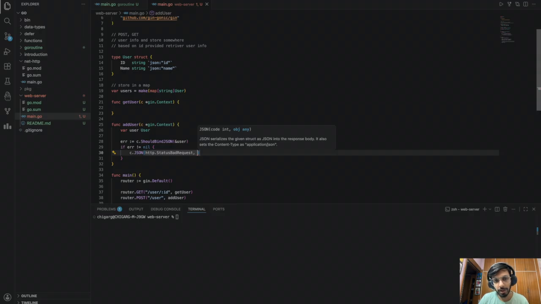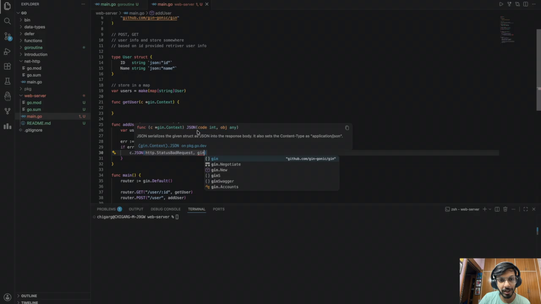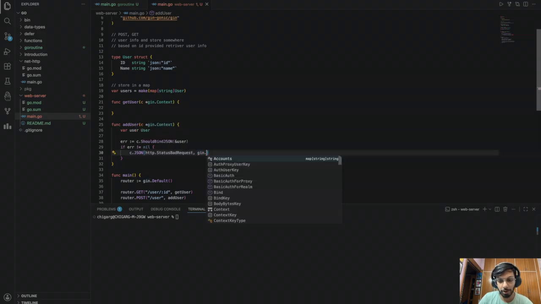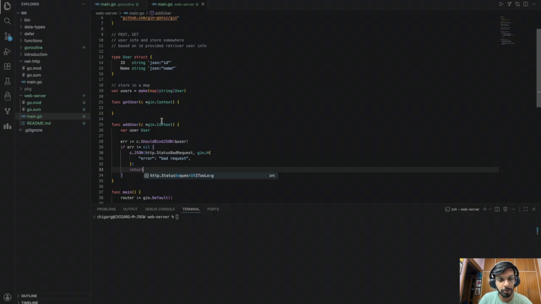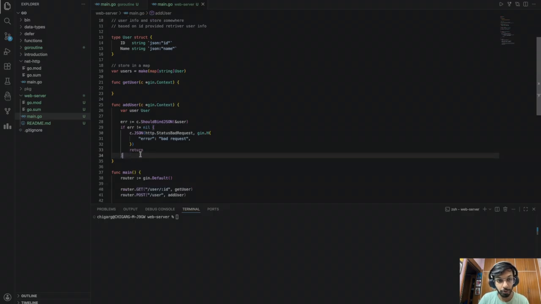And I can send in some, so just the JSON method. It takes in two things, the code and an object. To create the object that I'm going to return, it's gin.H, let's say error, bad request. This is not the best error, but it's fine. It should work for now. And I need to return. I don't want to do anything else, right?